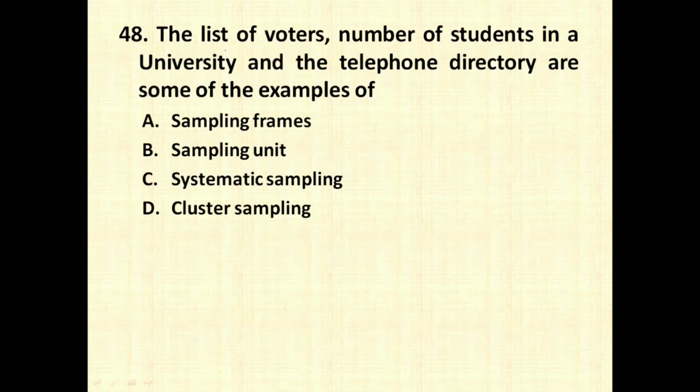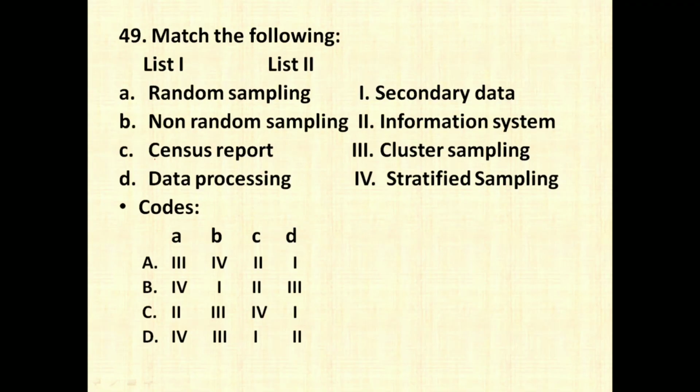The next question is, the list of voters, number of students in a university and telephone directory are the examples of. All these are examples of sampling frames from which we have to select the samples. Okay, again a match the following type of question. Random sampling, very simple, it is stratified sampling. Non-random, it is cluster sampling. Census report is a secondary type of data, and data processing is nothing but information system. So A4, two options we have, then B3, only one option, so option number D is going to be the right answer.